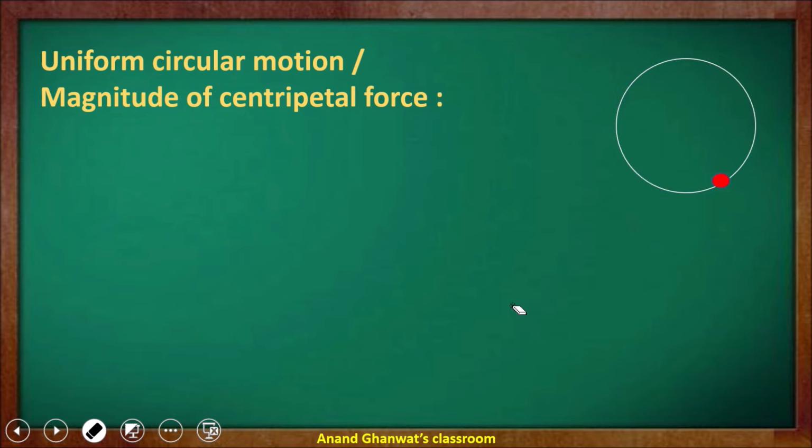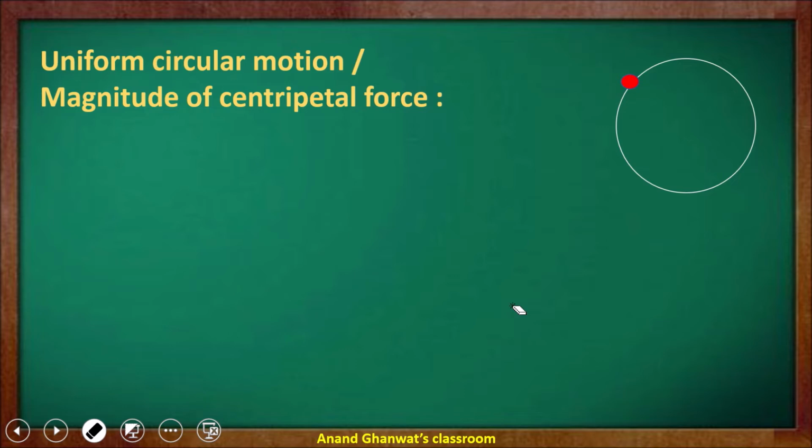Suppose we take the distance covered by this object in 1 hour, and the next hour, and the next hour. In each hour the distance covered is equal. If the distance covered is equal in each hour, then we can say that the motion of that object is uniform circular motion. Now let us find the magnitude of this centripetal force.